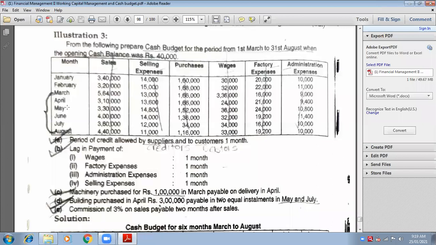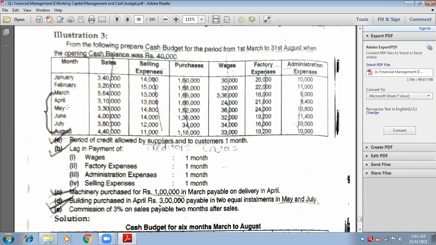See, from the following information, prepare cash budget for the period 1st March to 31st August. So, how many months? March, April, May, June, July, August. So 6 months. Okay. When the opening cash balance was 40,000. That means for 1st March, the opening cash balance will be 40,000.